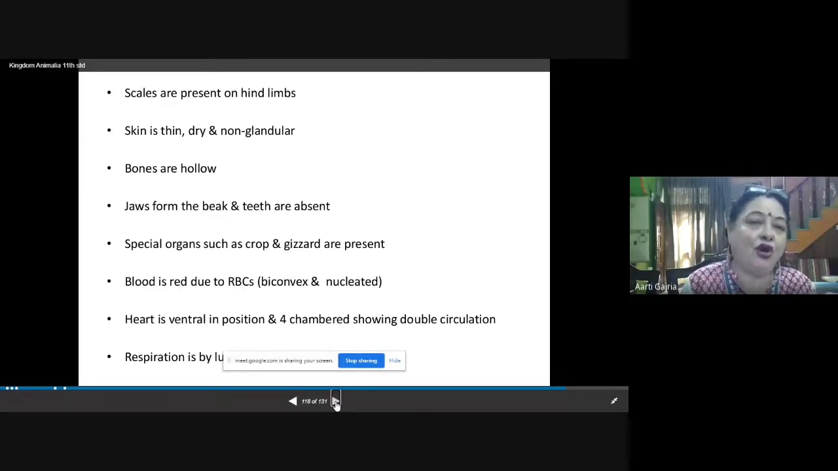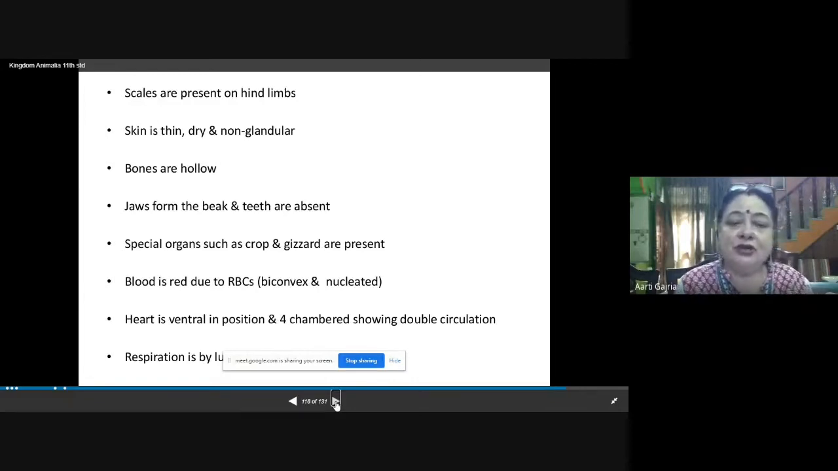Bones are hollow. Here you will find hollow bones, called pneumatic bones, the specialized bones, because bones are very heavy. If the body is heavy, it is a difficulty, a barrier in flying. So for flying, they need hollow bones, and this is an adaptation for the mode of flying. So that's why their bones are hollow, and these hollow bones are called pneumatic bones.